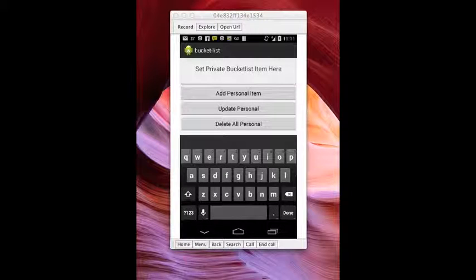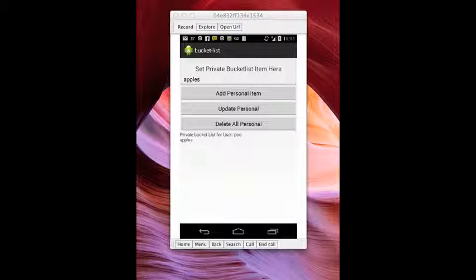We'll give him some apples, if I know how to spell. My phone's acting very slow. So we'll add that. And you see that the user Pooh has apples now.